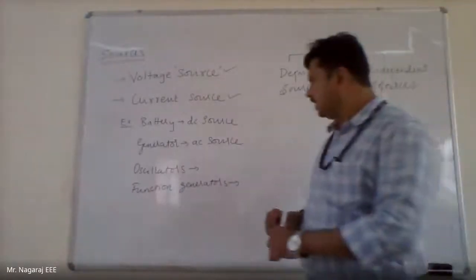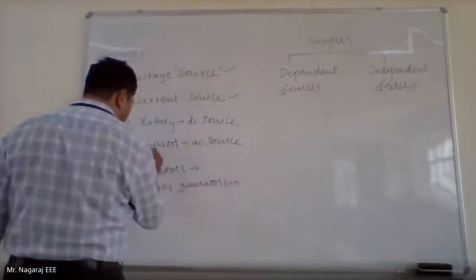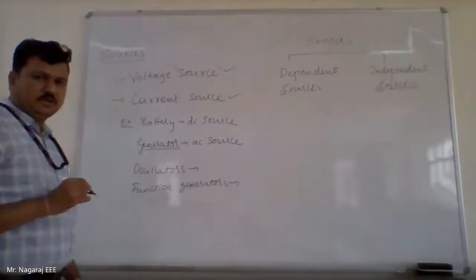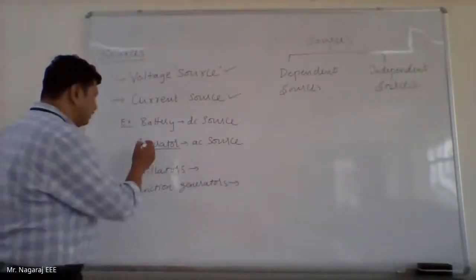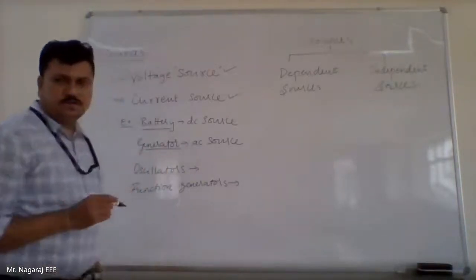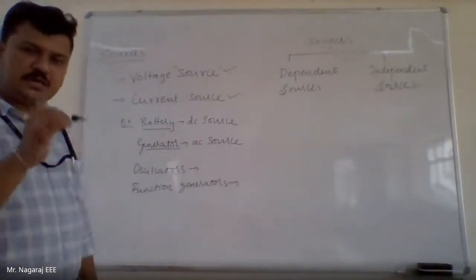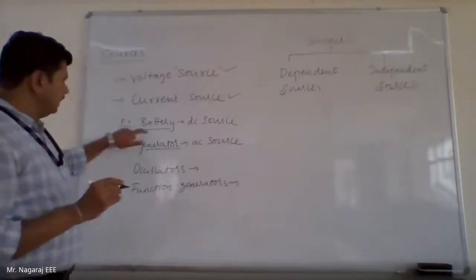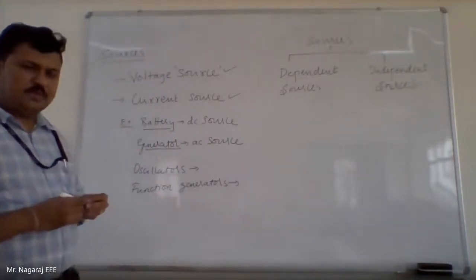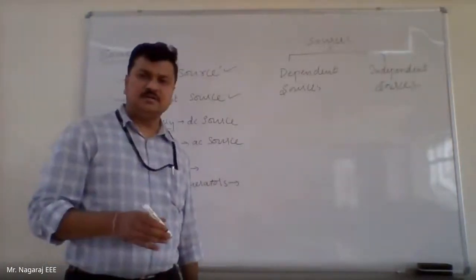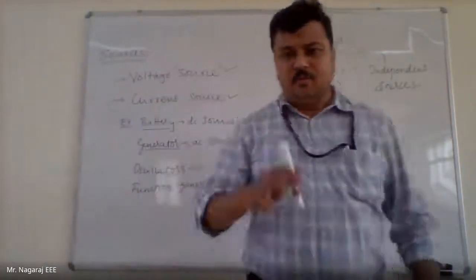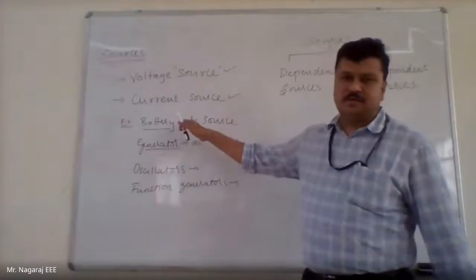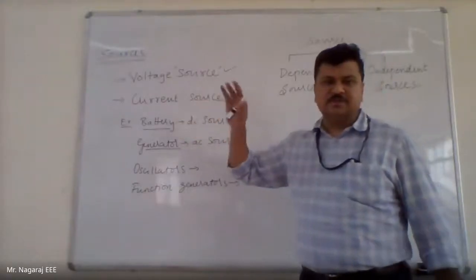Now, if I take a generator, or in case of a battery, which is a very commonly used independent source, a battery is an independent source. But if I look into the energy availability of the battery, is it really independent? From nowhere I am not getting energy in the battery. The charge in the battery is from nowhere.